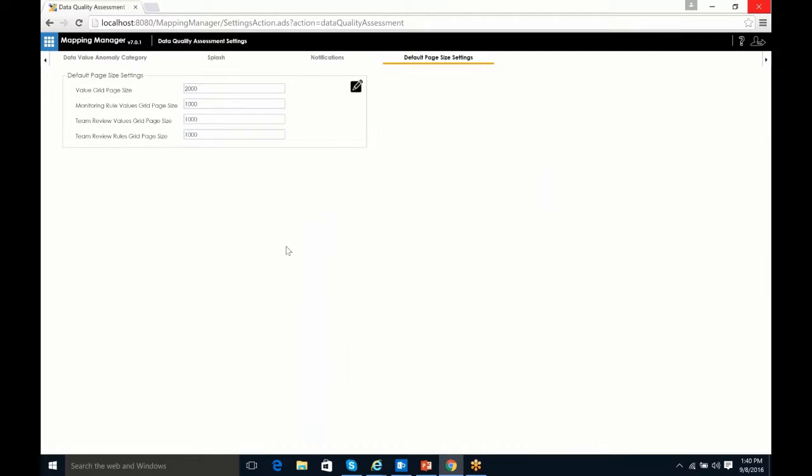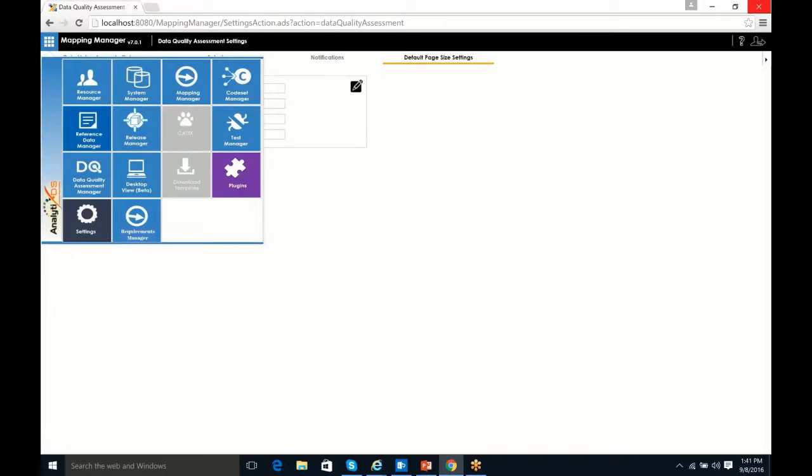We also have the default page size setting. This is an important one. I'm going to go ahead and edit this. I'll put this back to 1,000 rather than 2,000. But that's how many values are going to be displayed in a value grid page. Same thing here. We have complete control, so we can also control how many monitoring rule values are displayed, our team review values, and our team review rules grid page. So you have a lot of control over how much data is being presented to you. And many times you want to increase that number when you have deep data. If you have a lot of distinct values, you don't want to have to flip through pages to identify issues. You want to increase these numbers to a point where it makes sense, and you can look at a large number of data values all at the same time. So again, that's the idea there.